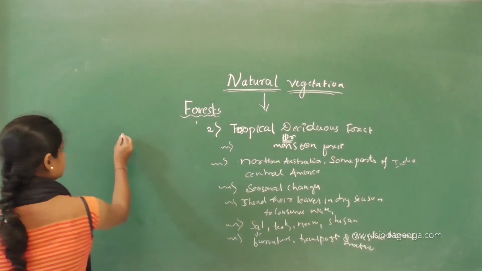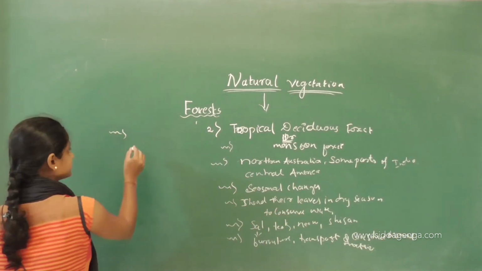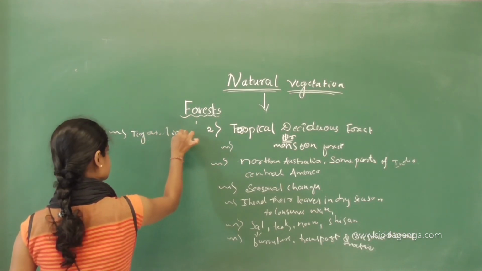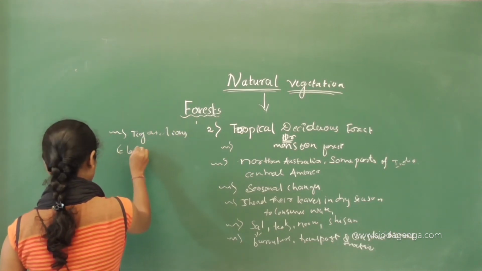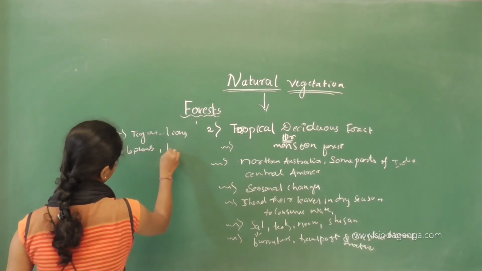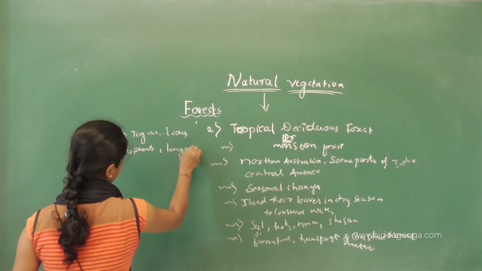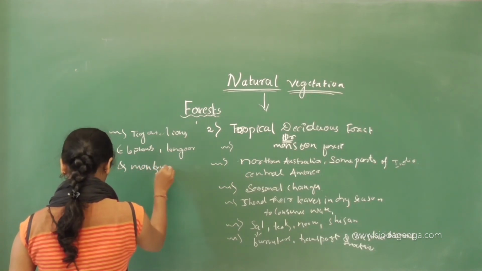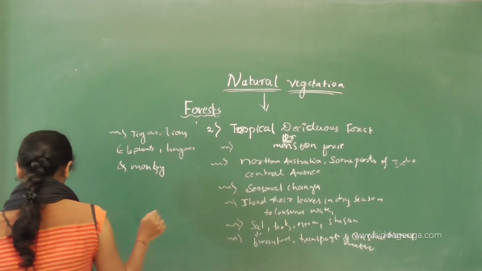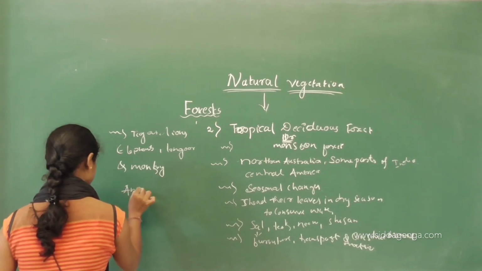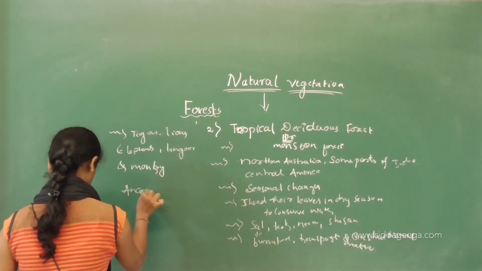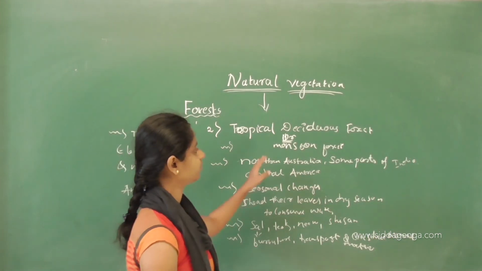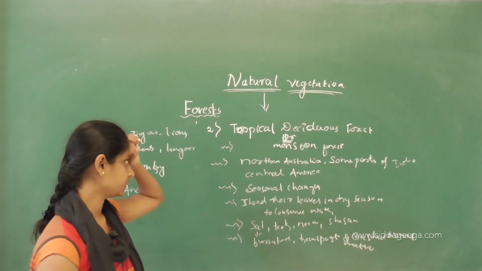And also we can see tigers, lions, elephants, langurs and monkeys are common in this region, and anaconda is also seen here. Okay, these are the points about the tropical deciduous forest.